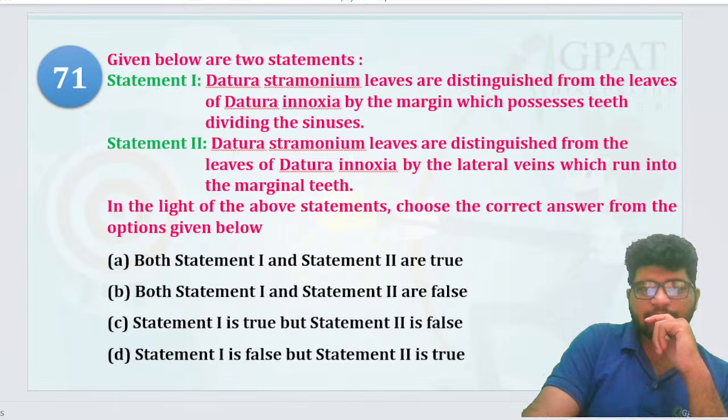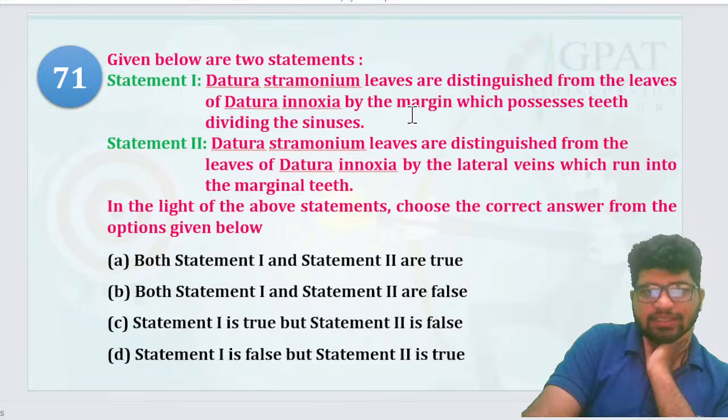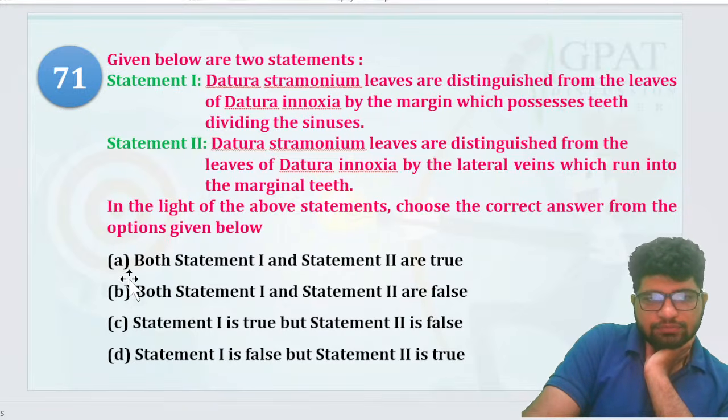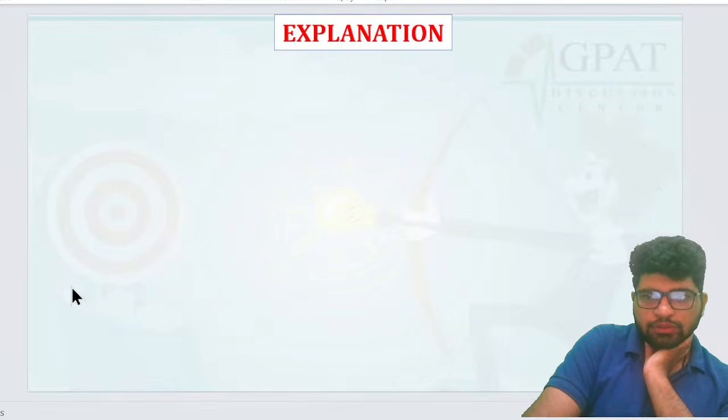Chalo. Datura stramonium leaves are distinguished from the leaves of Datura innoxia by the margin which possesses teeth dividing the sinuses. Okay. Datura stramonium leaves are distinguished from the leaves of Datura innoxia by the lateral veins which run into marginal teeth. That's your A, guys. Okay, both 1 and 2 are true, right?